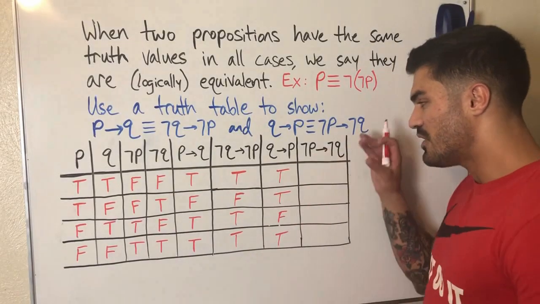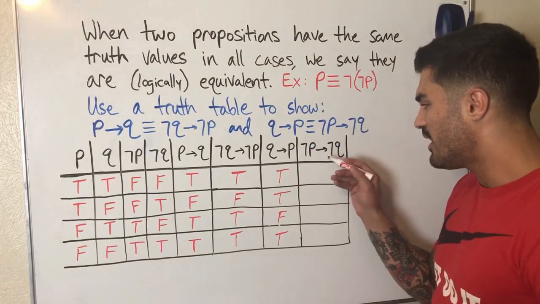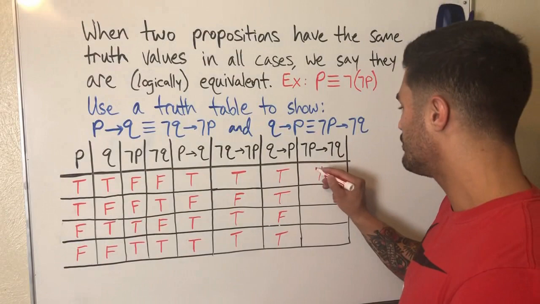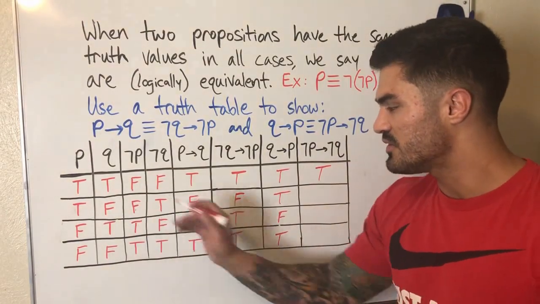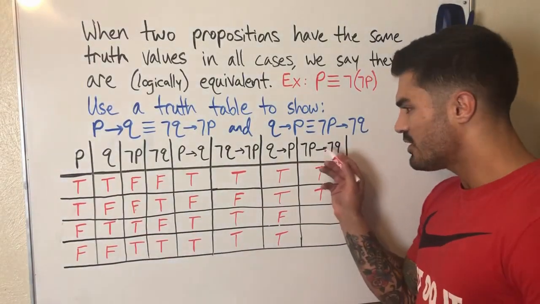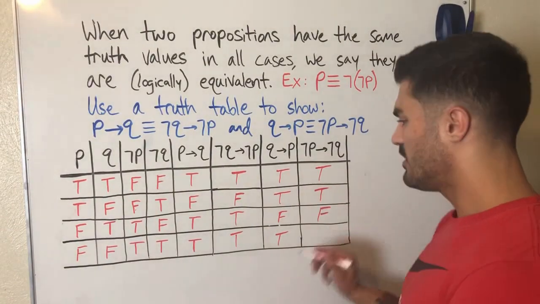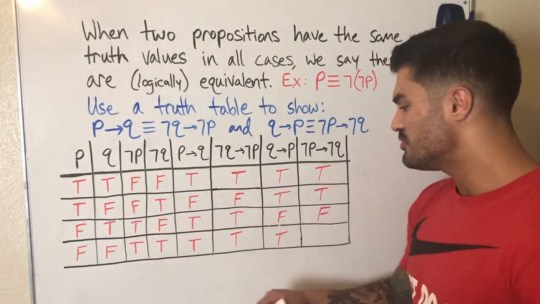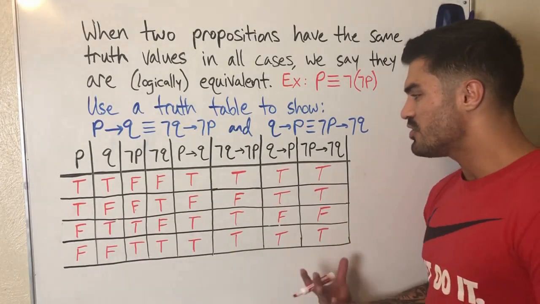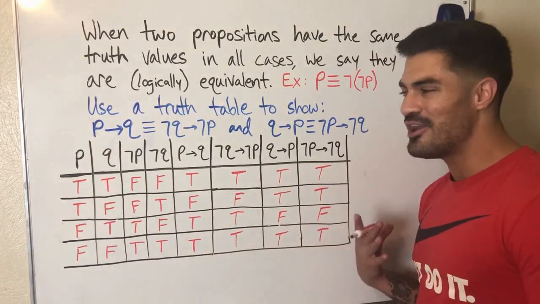Now I'm going to do the same thing for this last conditional statement. Let's see. Negation of P implies negation of Q. Negation of P is false, therefore this whole thing is true. Negation of P is false, true again. Negation of P is true. Okay, so the premise is true, the conclusion is false. That's the case where we're false. And then lastly, the premise is true, the conclusion is true. Therefore, the whole statement itself is true. So we have shown that the converse and inverse of a conditional statement are logically equivalent.